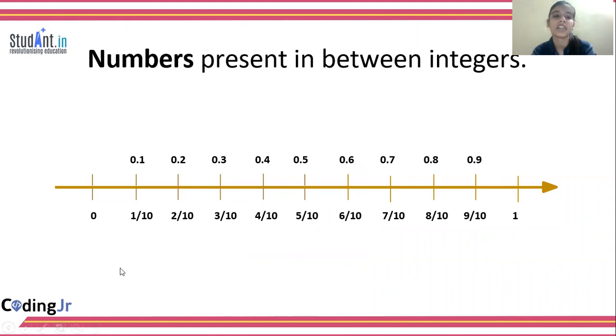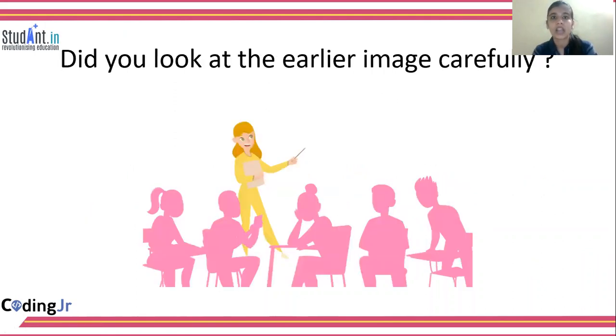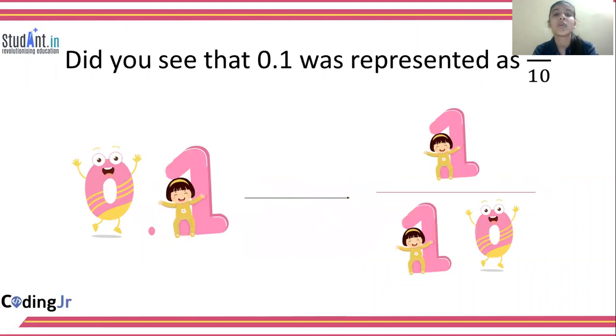Like here we have integers 0 and 1. And we have so many numbers in between these integers as you can see, right? That is 1 divided by 10, 2 divided by 10, and so on. Now, what are these numbers known as? Did you look at the earlier image carefully? Did you see that 0.1 was represented as 1 by 10? In the previous slide, we have seen that there were so many numbers between 0 and 1, that is 1 by 10, 2 by 10.